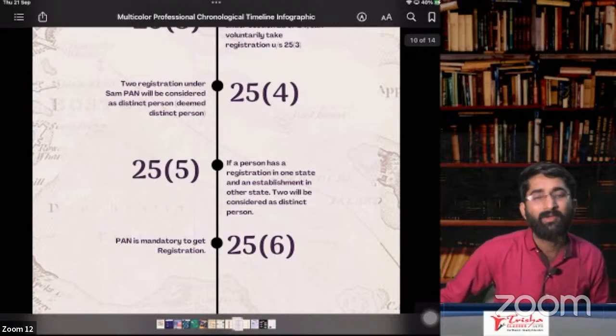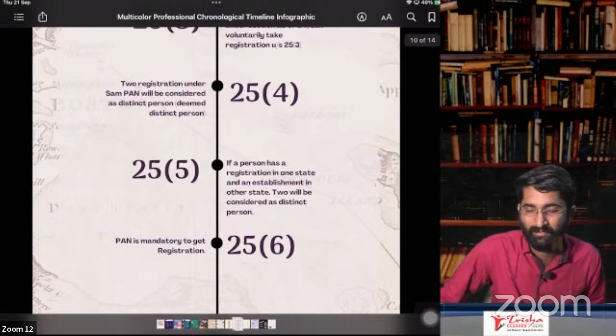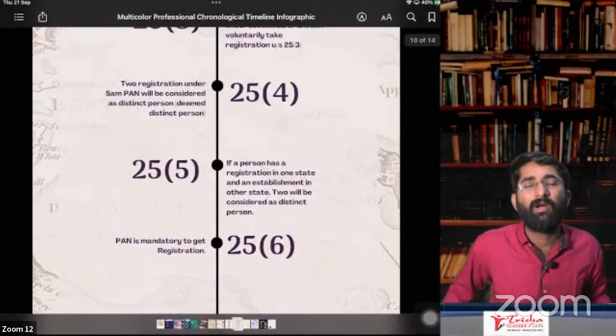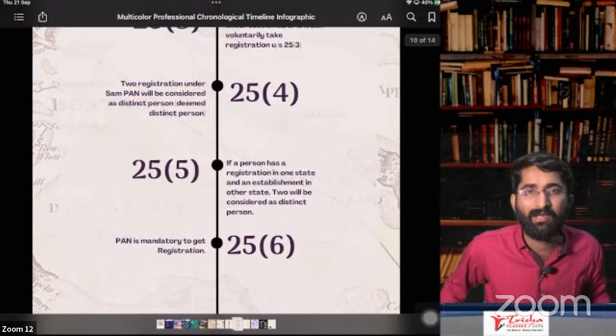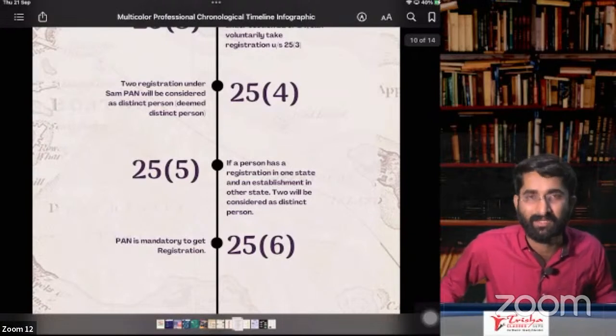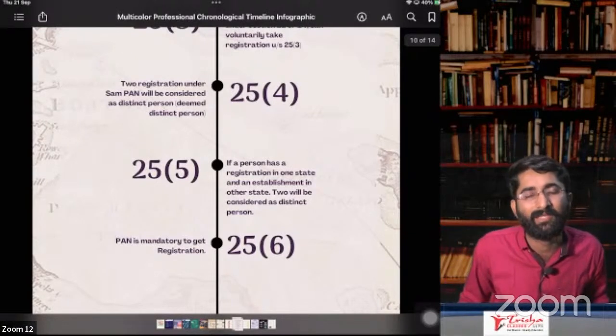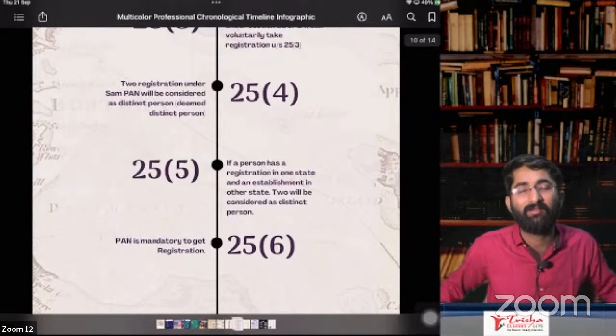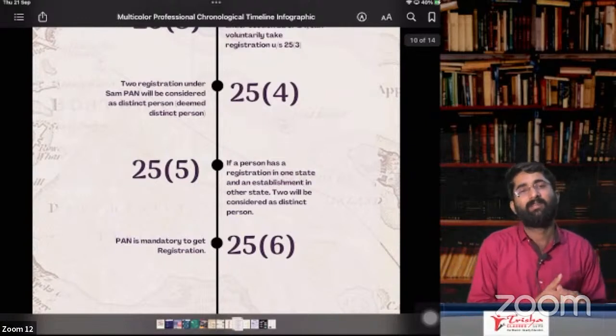Beyond that, more than 180 days, first 90 days plus 90 days. For 180 days, you are getting the registration. Beyond 180 days, you will become a normal taxable person. Here, you are not a guest. A guest will be there for 2 days or 3 days, correct? Not more than that. If you stay more than that, then you will be a paying guest. You cannot be a guest here. So this is about section number 27.